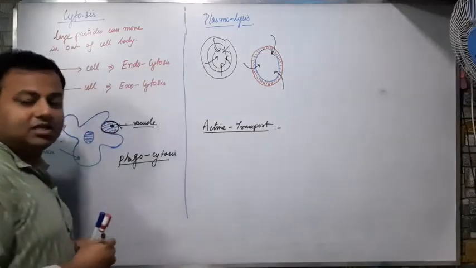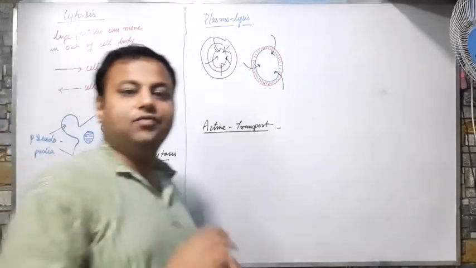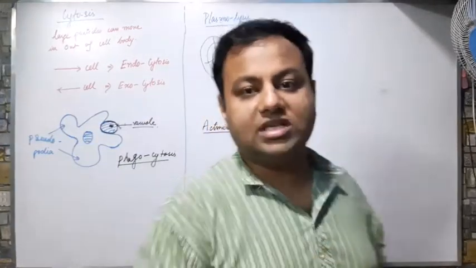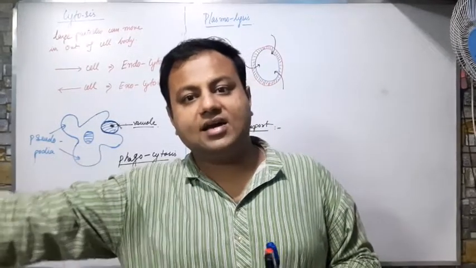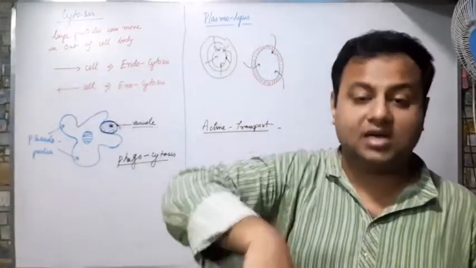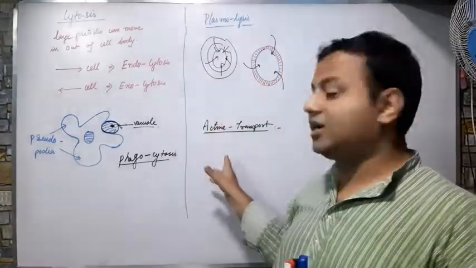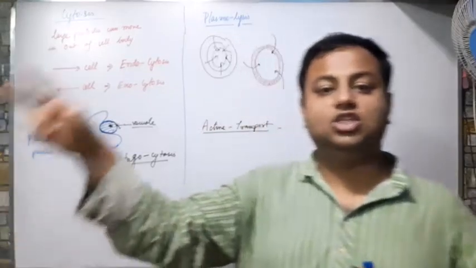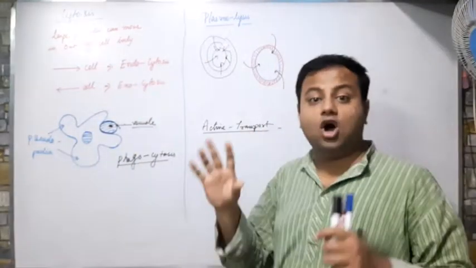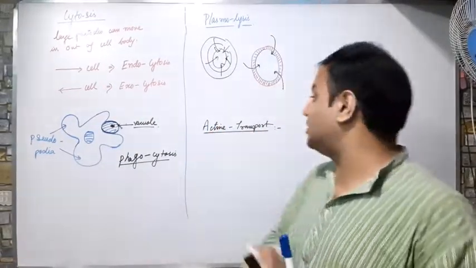What is this active transport? Generally, what we know is that during osmosis, the particles will flow from a region of higher concentration to a region of lower concentration. That is called osmosis or passive transport.